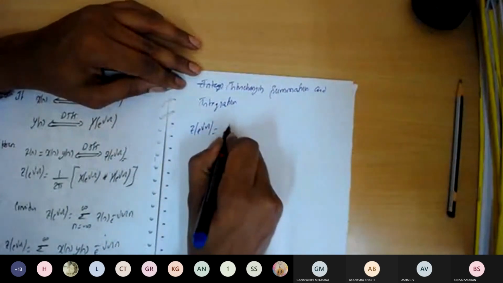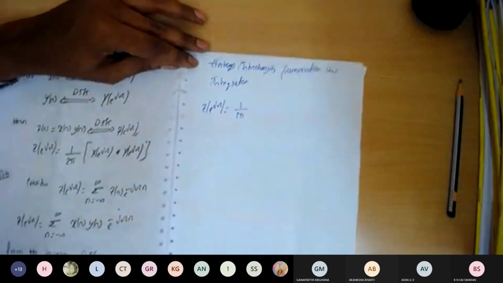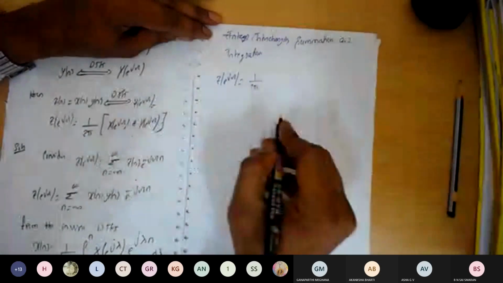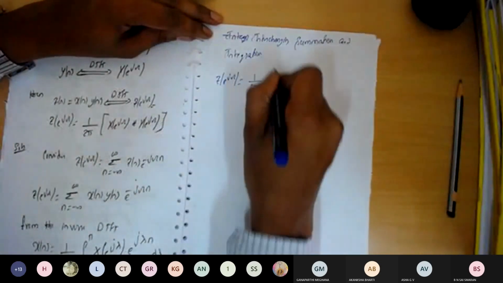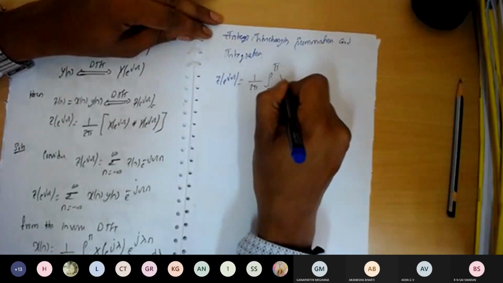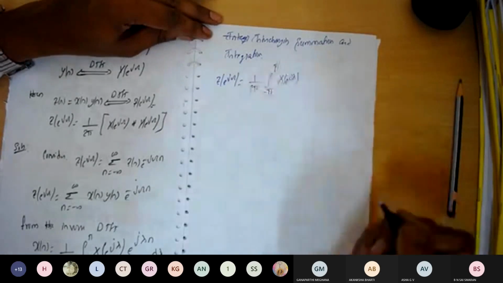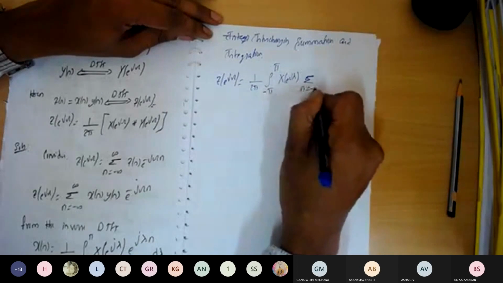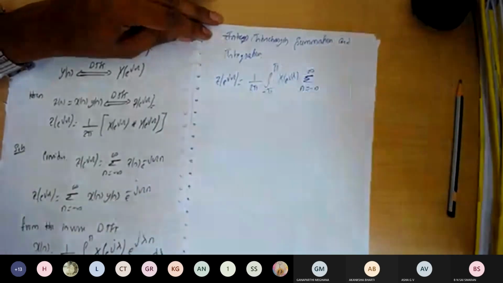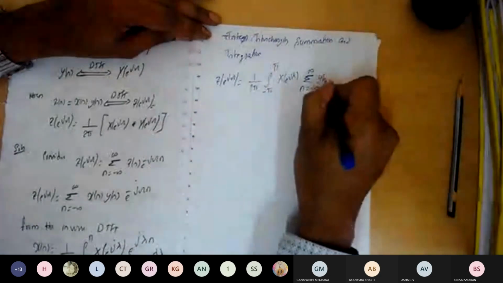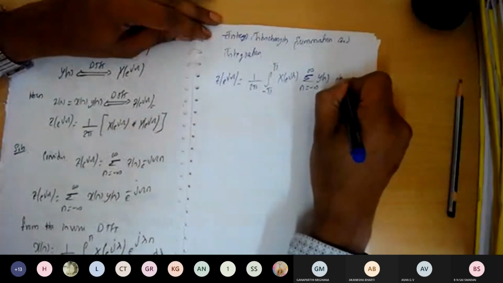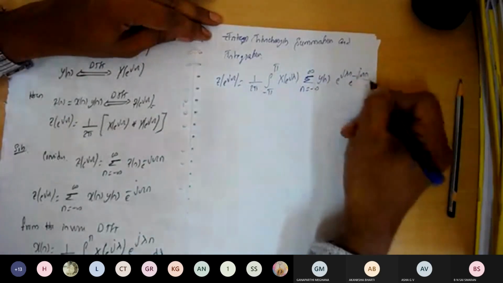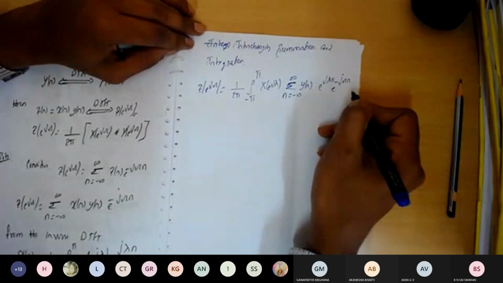So this will become equal to 1 over 2 pi, which is the constant. This 1 over 2 pi I'm going to take outside. The remaining quantities: the integral from minus pi to plus pi, X of e to the power of j lambda, and the summation n equals minus infinity to plus infinity. What we have is y of n, the left-out term, into e to the power of j lambda n, e to the power of minus j omega n.